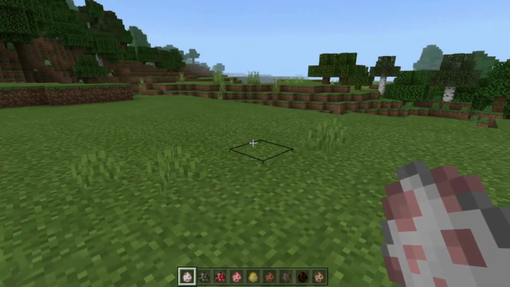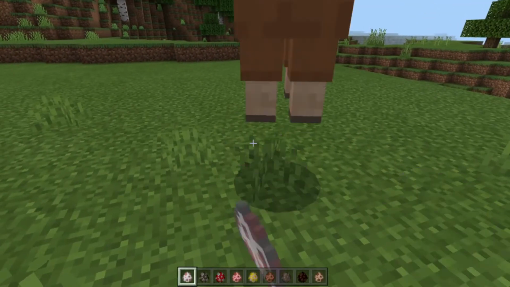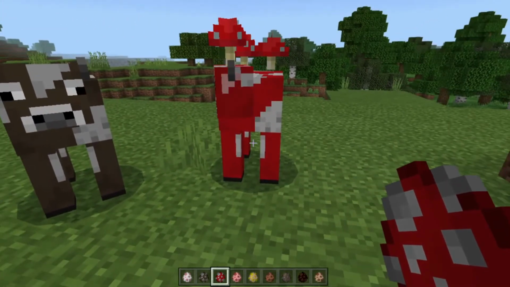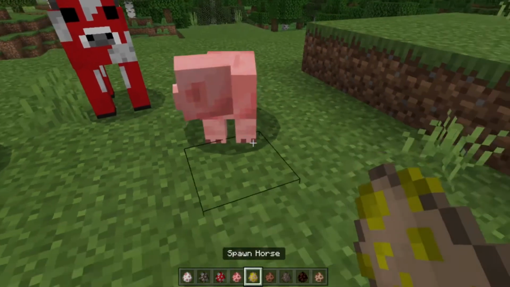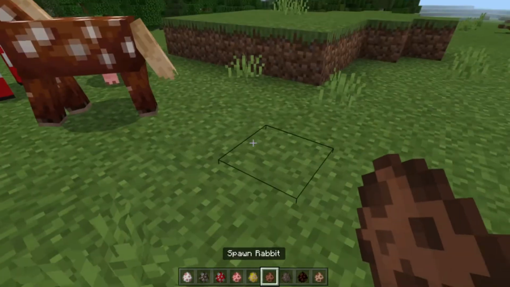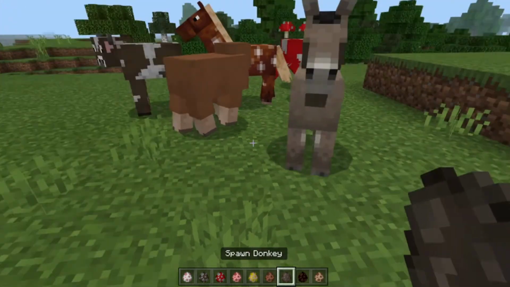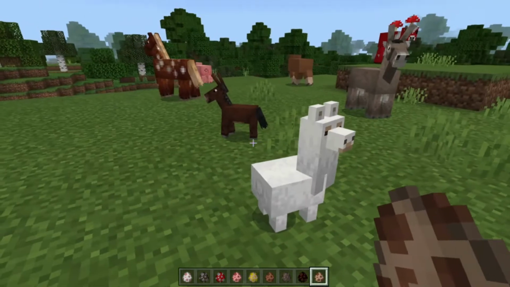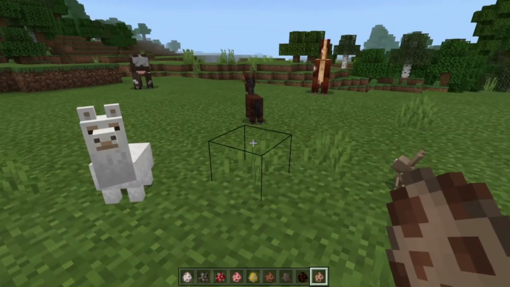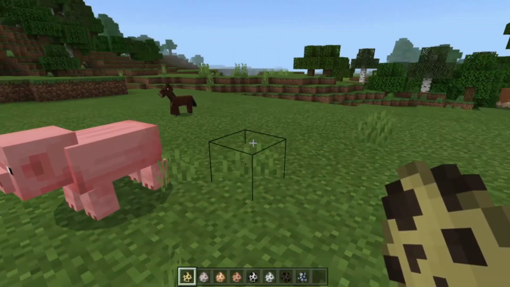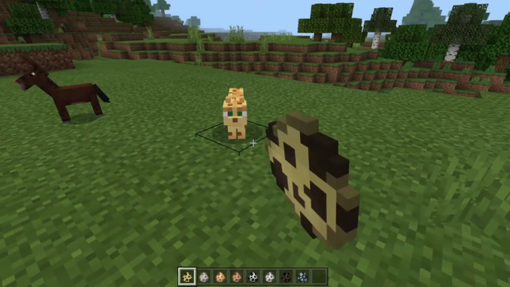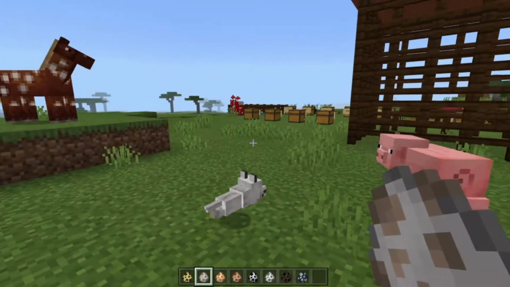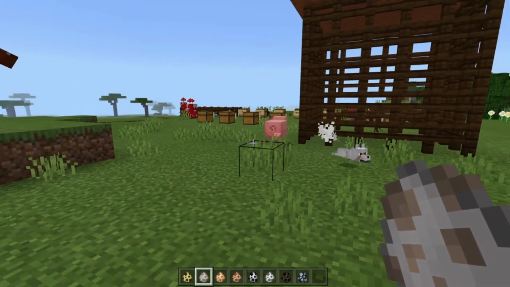So the first group of mammals are the most common. The sheep, cow, even the mushroom cow, pigs, horses, rabbits, donkeys, mules, and llamas. All of them are mammals. To continue with the mammal list, we have ocelots, wolves. It's going to attack the rabbit.